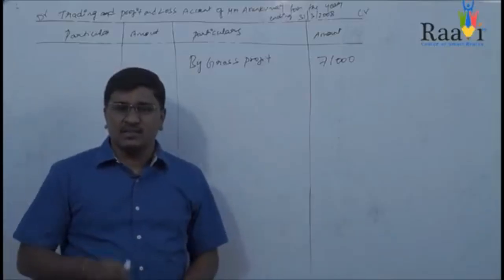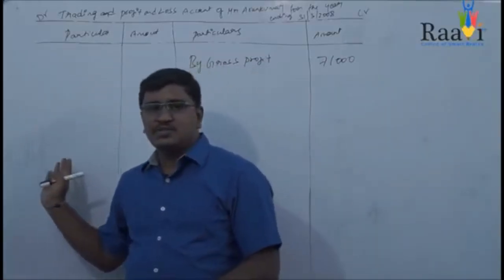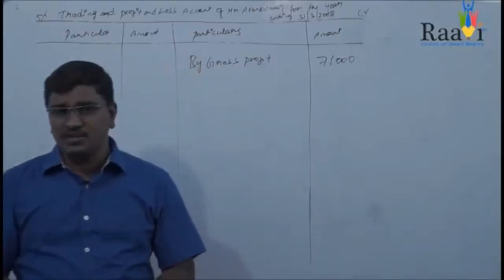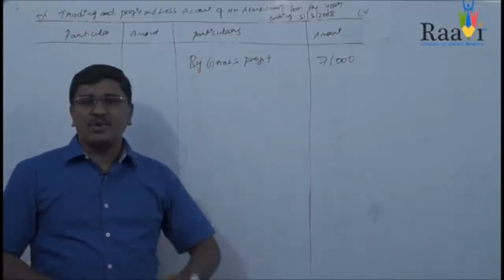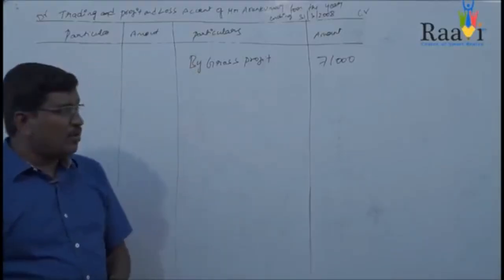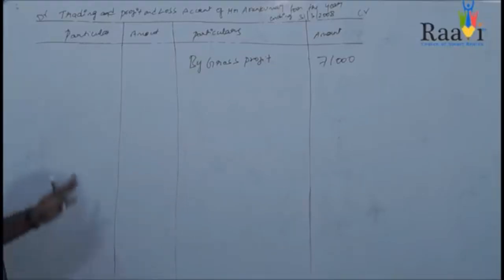That particular 5,000 of advertisement expenses includes the amount which you paid till June 2008, means you paid 3 months advertisement expenses in advance. So now we'll see how this particular adjustment will affect.